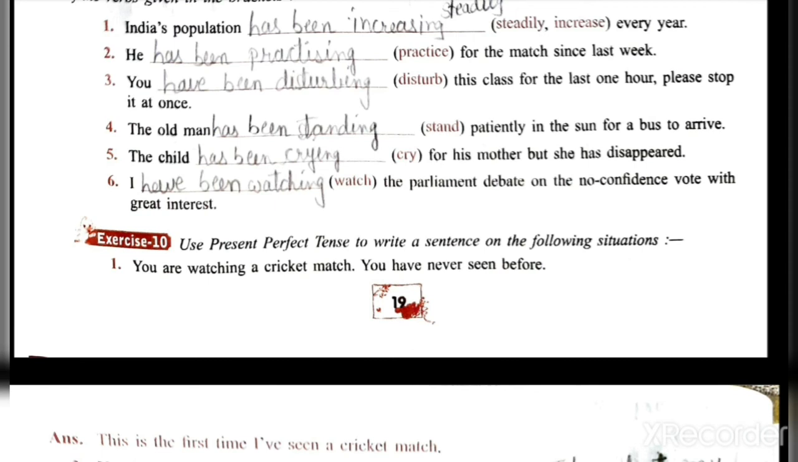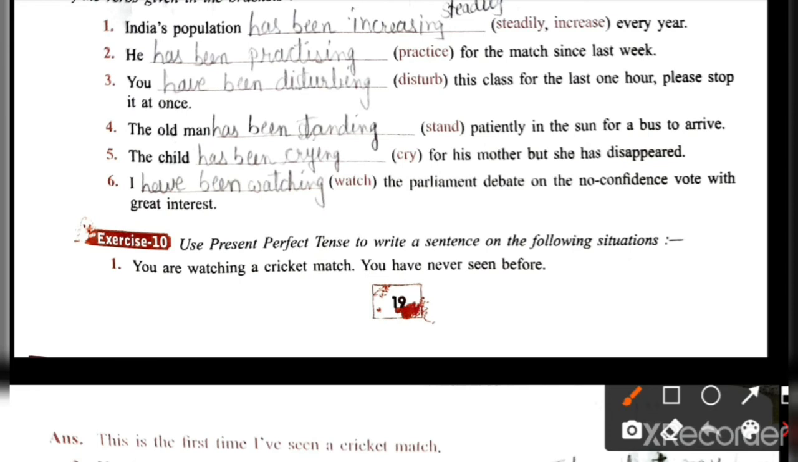Practising. 3 number, you dash this class for the last 1 hour, please stop it at once. You have been disturbing because it is given for. Okay, it means it is present perfect continuous tense. 4 number, the old man has been standing patiently in the sun for a bus to arrive. अभी भी कर रहे हैं वो, so we will write has been standing.